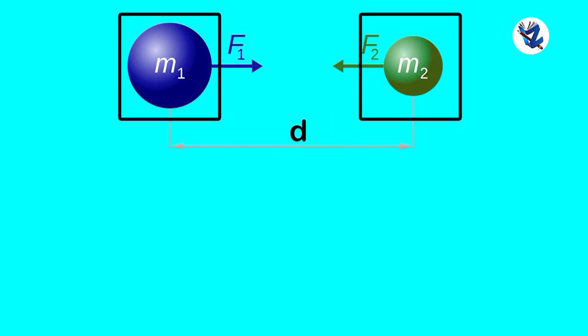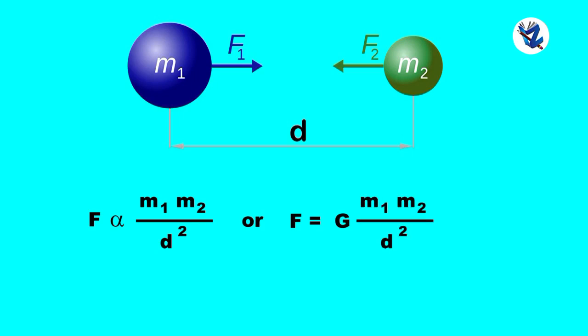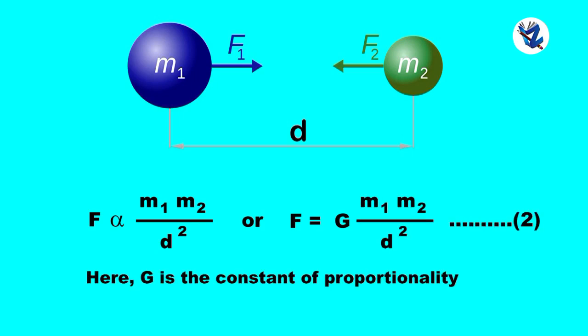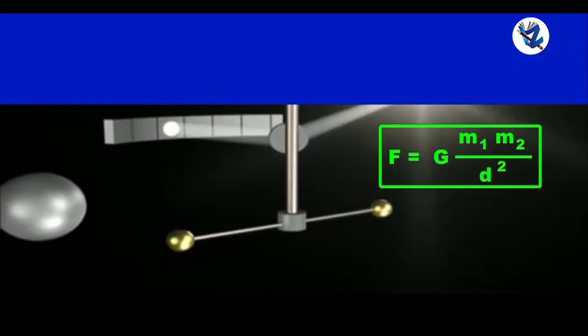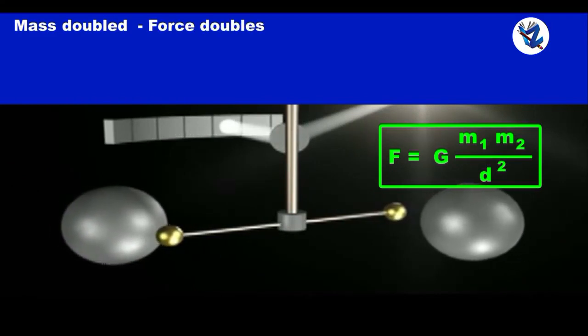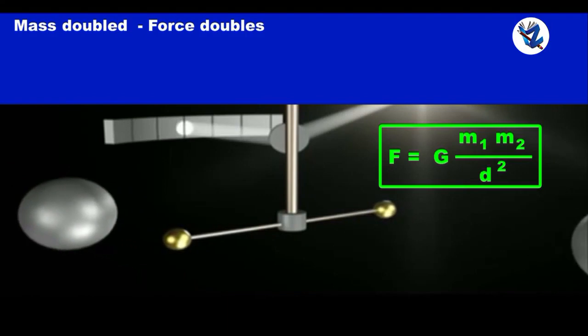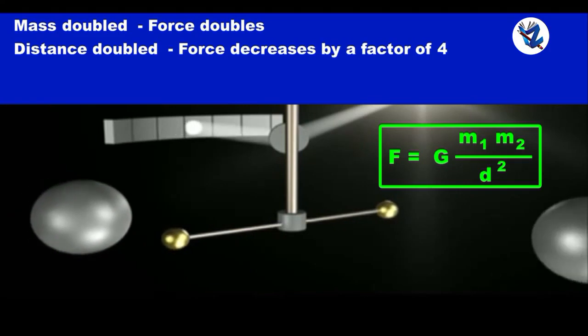Mathematically, the gravitational force of attraction between these two bodies is written as F is directly proportional to m1 m2 upon d square, or F is equal to G m1 m2 upon d square. Here G is the constant of proportionality and is called the universal gravitational constant. The above law means that if the mass of one object is doubled, the force between the two objects also doubles. Also, if the distance is doubled, the force decreases by a factor of 4.